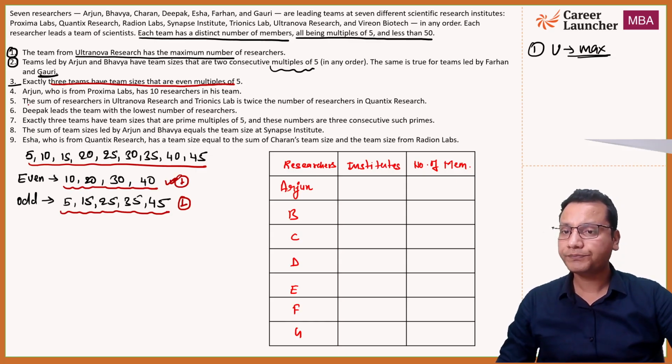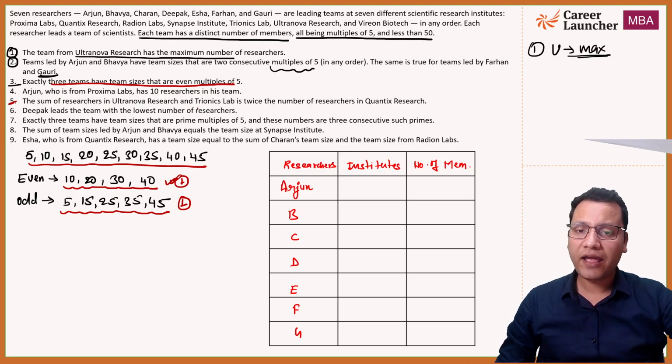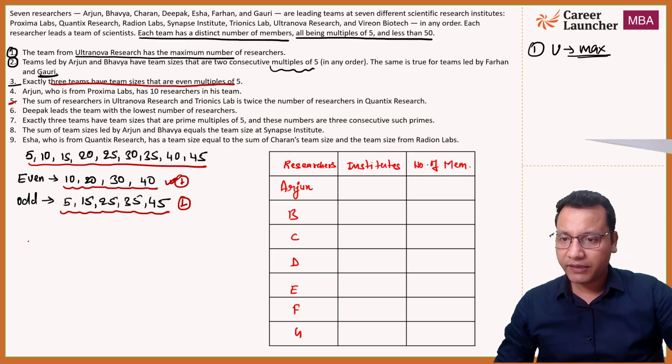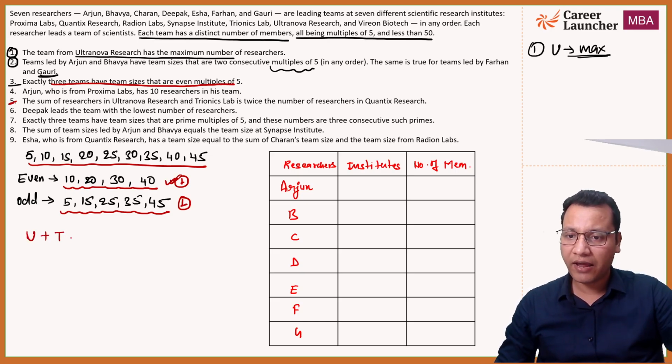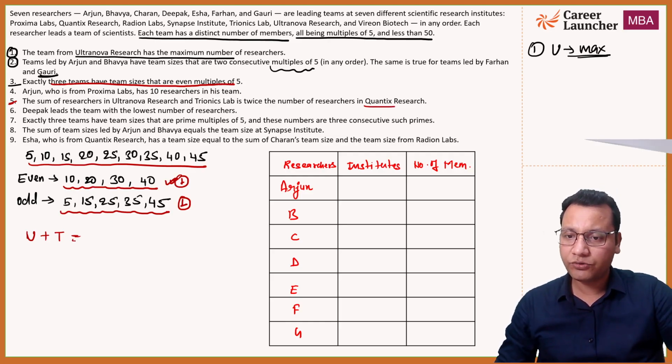Okay. Now statement number 5: the sum of researchers from Ultranova and Trionics Lab is twice the number of researchers from Quantics. Let me write it here: U for Ultranova plus T for Trionics is equal to twice the number from Quantics, that is equal to 2Q.